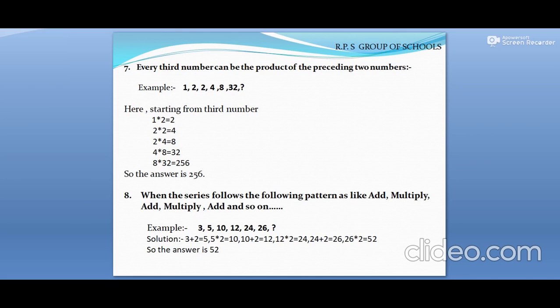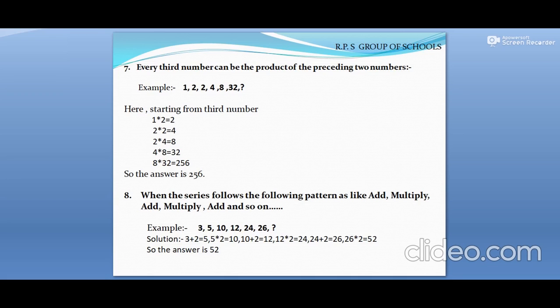Here, starting from the third number, 1 multiplied by 2 is equal to 2, 2 multiplied by 2 is equal to 4, 2 multiplied by 4 is 8, 4 multiplied by 8 is equal to 32, and 8 multiplied by 32 is equal to 256. So the answer is 256.